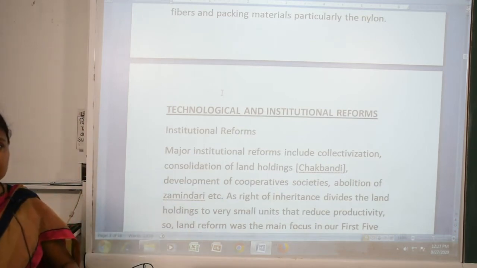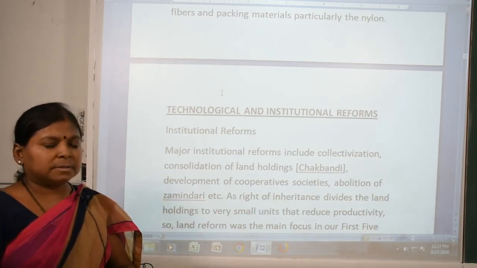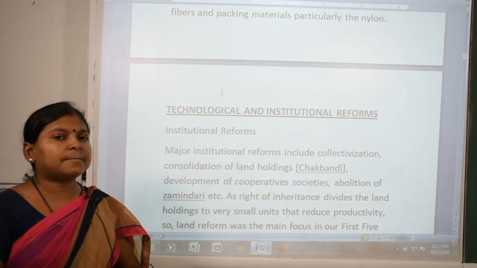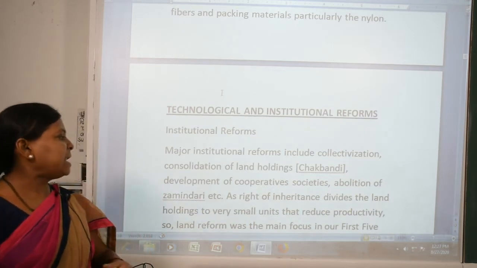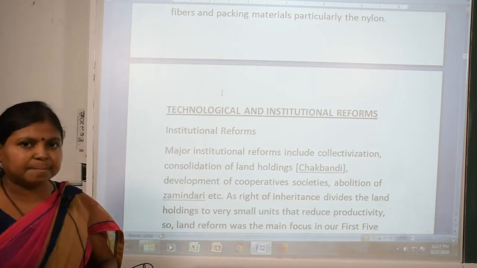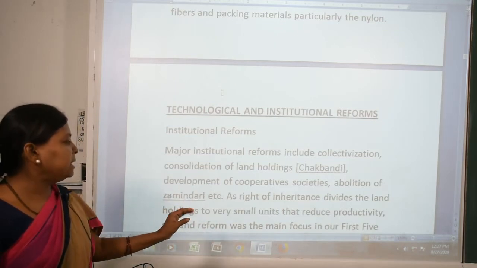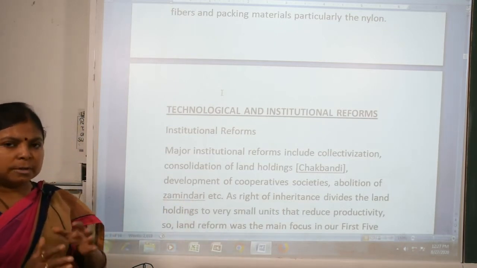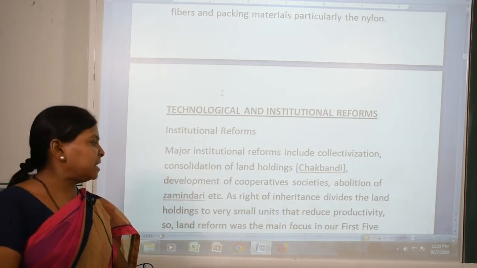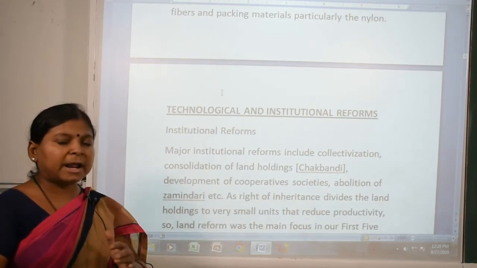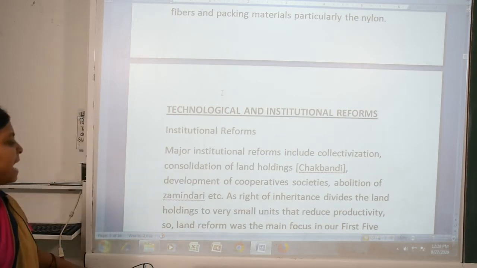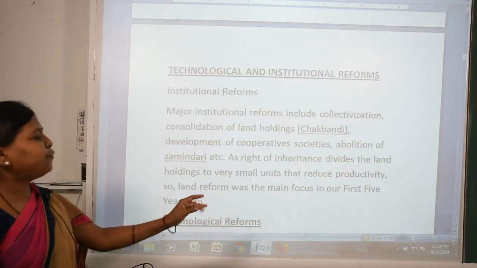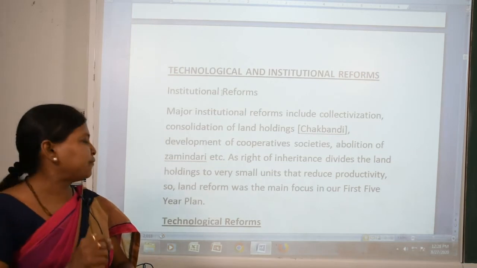Abolition of the zamindari system, because earlier there was a zamindari system in which the farmers were too exploited, so that was removed. And the right of inheritance meant the land holding was divided, and due to this inheritance the land reduced its productivity, because land is divided so many times. So land reform was the main focus during the first five-year plan.